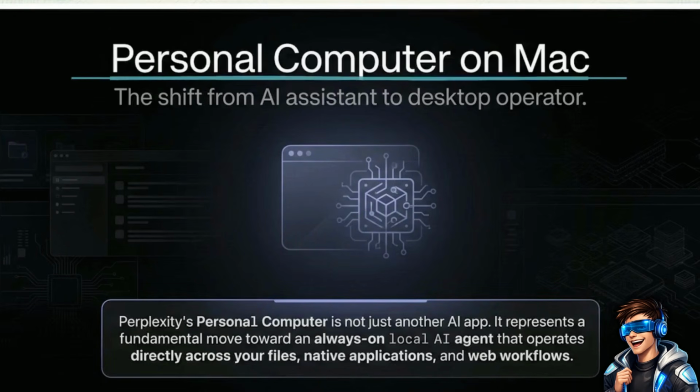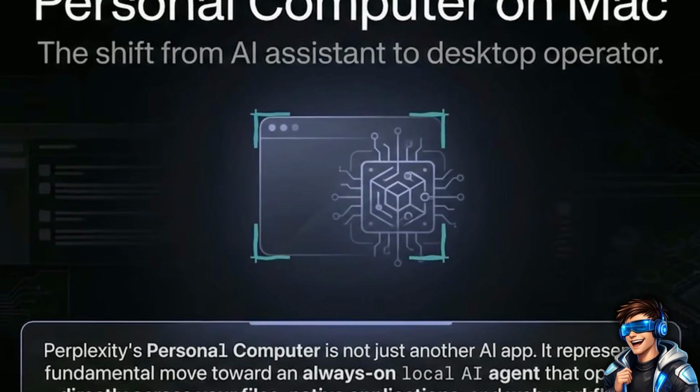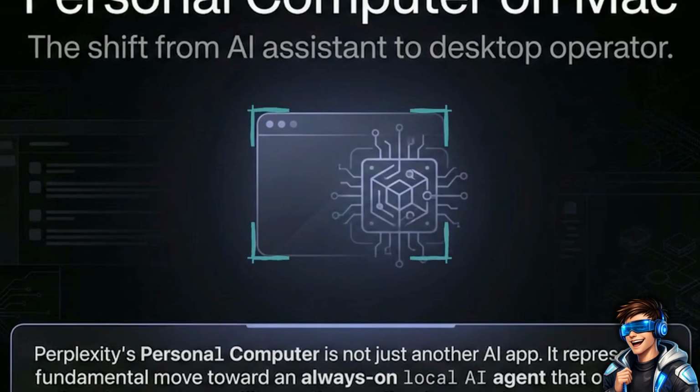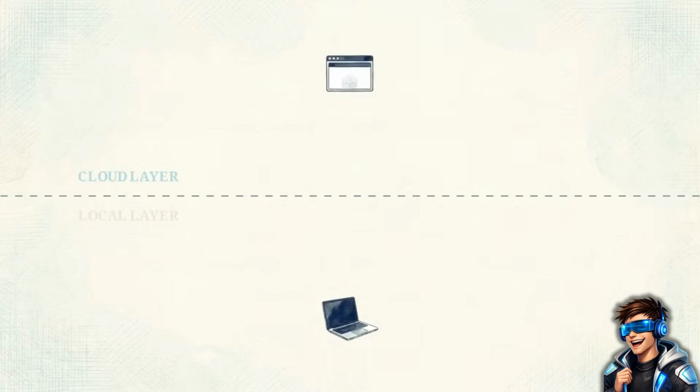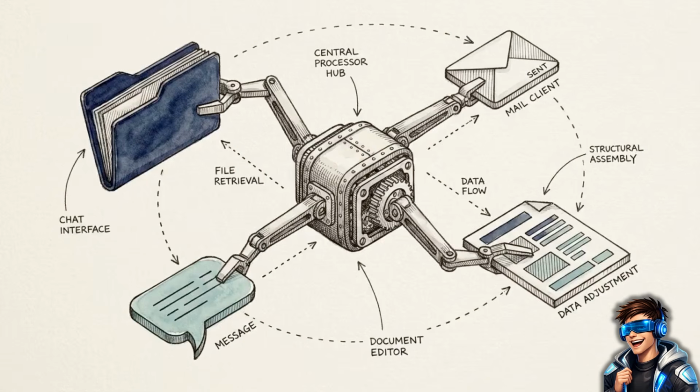This is the title card for their new macOS-based release, Personal Computer. It signals an intentional shift away from browser-bound chat windows. Instead of keeping the assistant isolated on the web, this system installs an agent layer directly onto your local machine. This architecture allows the software to read your files and control apps by bypassing the browser.